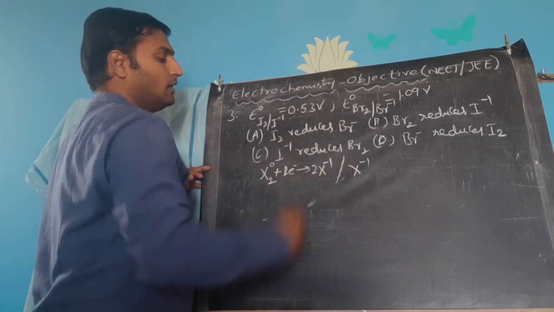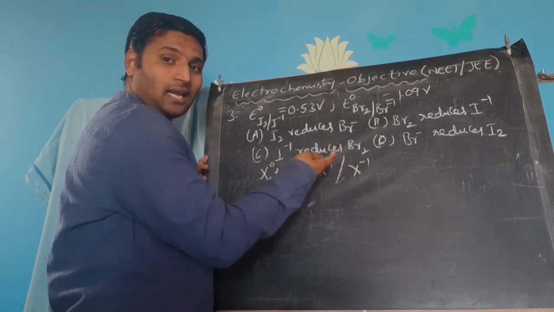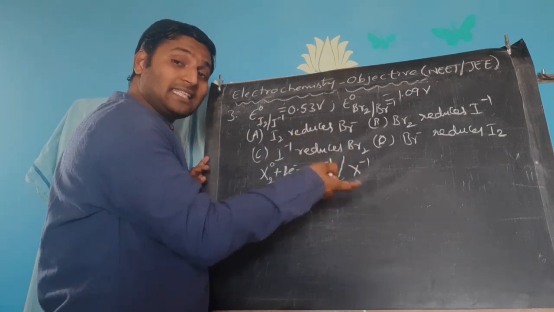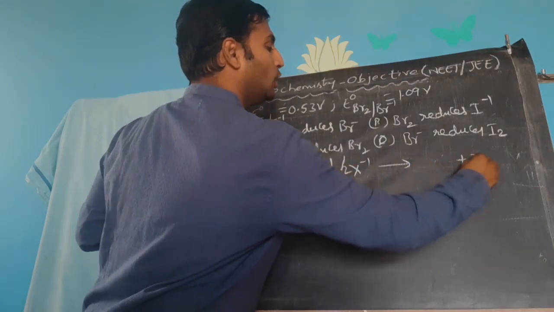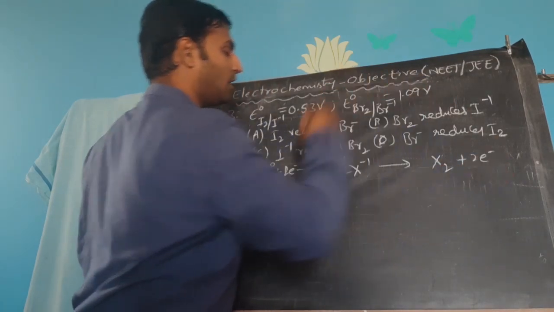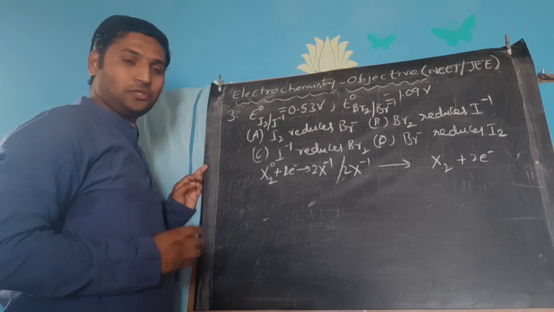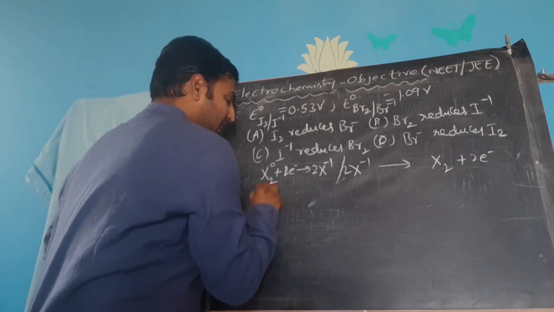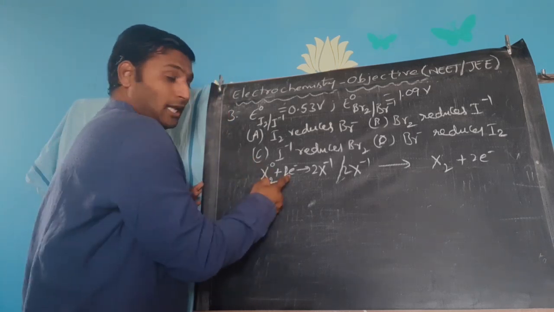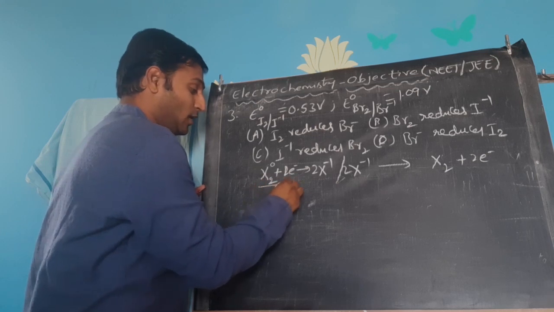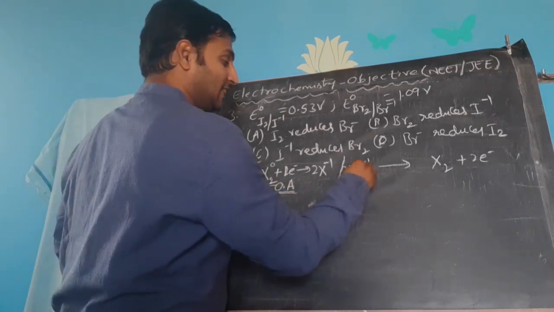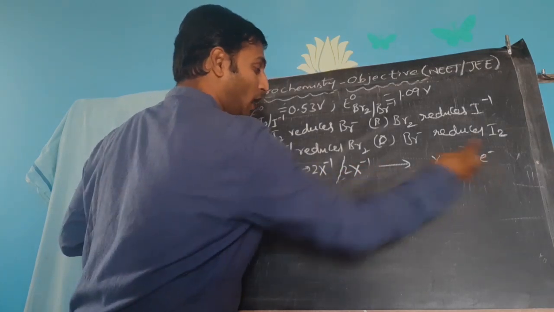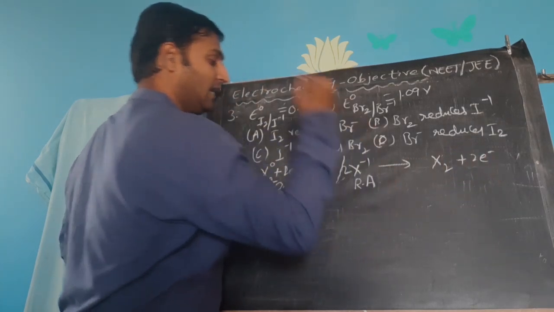Similarly, X minus has already gained an electron, so the only reaction it can undergo is to lose those electrons and become X2. Understood? The elemental halogen can undergo reduction, hence it is an oxidizing agent, whereas the halide ion can undergo oxidation, hence it is a reducing agent.